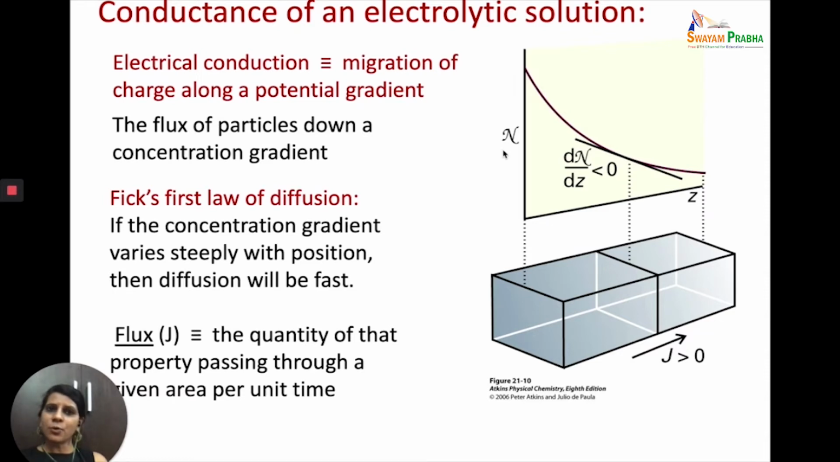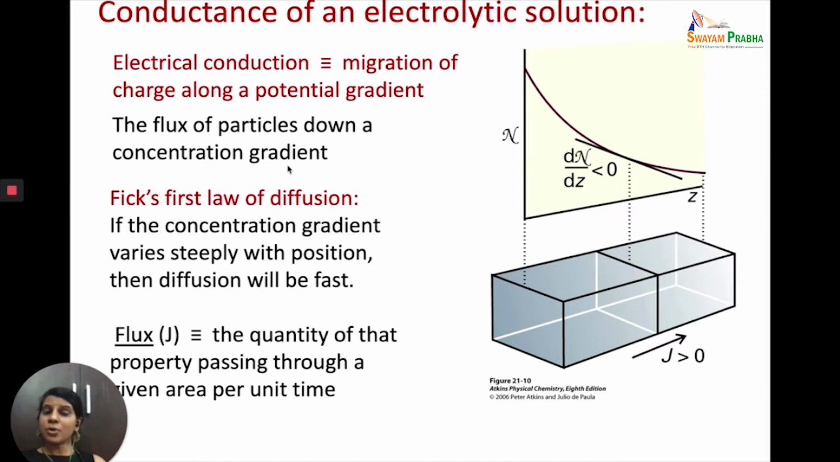Now if they are being obeyed, all the terms which are valid, V, I and R, are valid for both metallic and electrolytic conductors. But it's better to use a term called conduction and conductance when talking about solutions, because we are talking more about movement of ions than about resistance of the metal towards the movement of electrons. Now, according to the Atkins Physical Chemistry book, which is the standard book for physical chemistry, electrical conduction is defined as the migration of charge along a potential gradient, or the flux of particles down a concentration gradient.